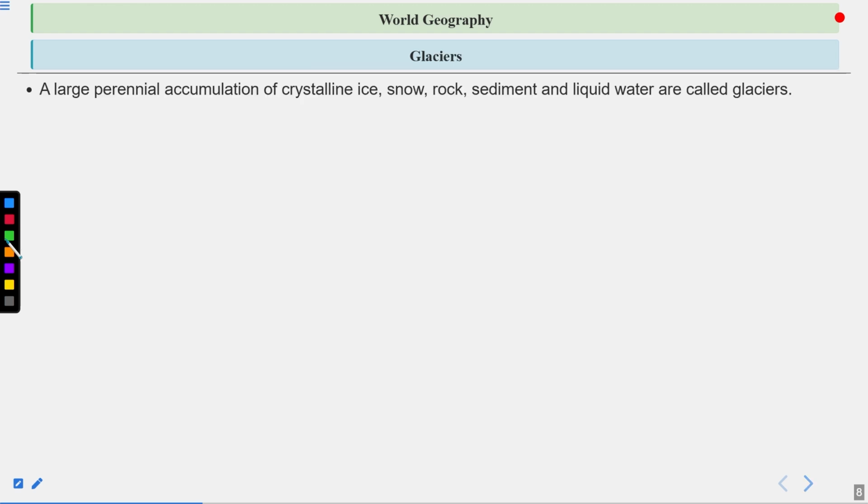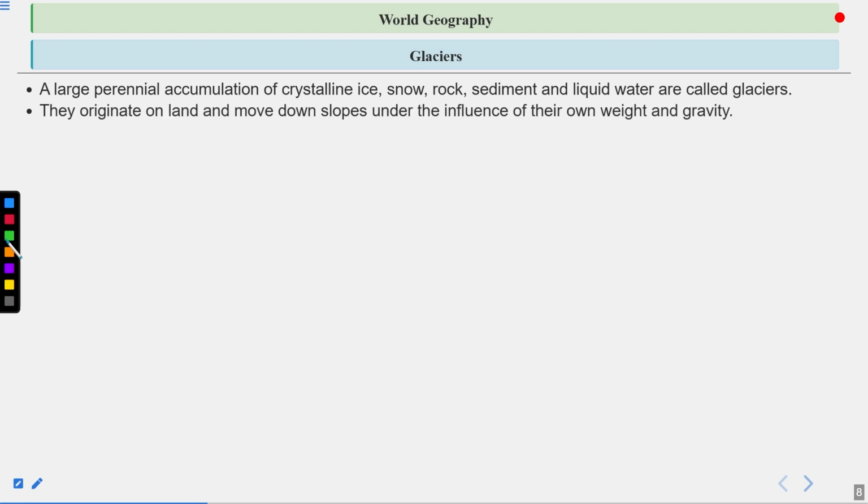Then the glaciers. A large perennial accumulation of crystalline ice, snow, rock, sediment, and liquid water is called a glacier. They originate on land and move down slopes under the influence of their own weight and gravity. At present, only two major ice caps are present: Antarctica and Greenland.